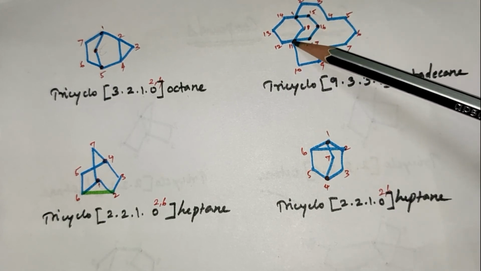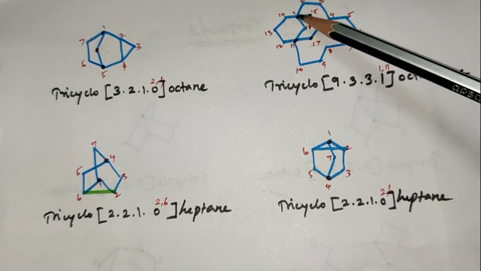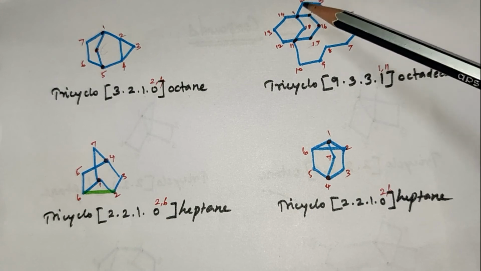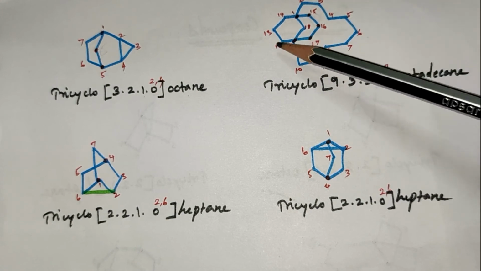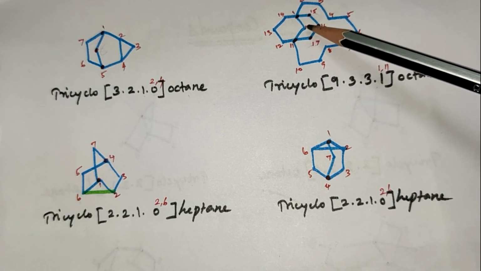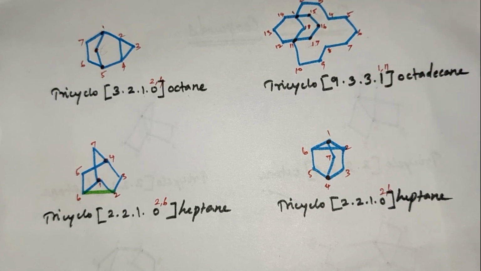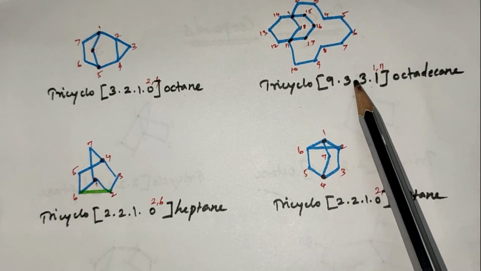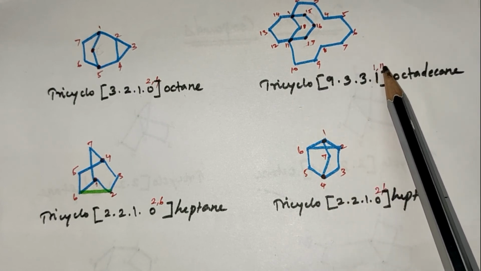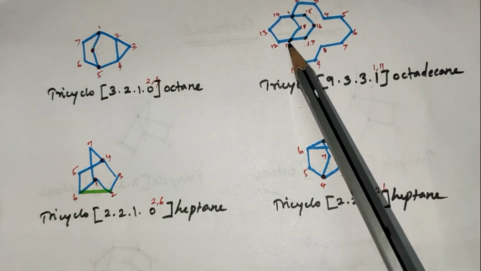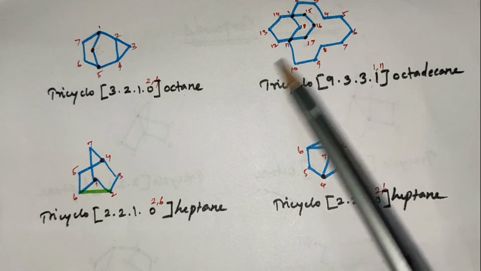this is the main bridge. This is the sub-bridge. Longest chain is this side 1, 2, 3, 4, 5, 6, 7, 8, 9, 10, 11, 12, 13, 14, 15, 16, 17. Lastly, the number is secondary bridge 18. 18 is octadecane. Tricyclo 9, 3, 3, 1, 1, 11 octadecane. 1, 11 is the sub bridge.